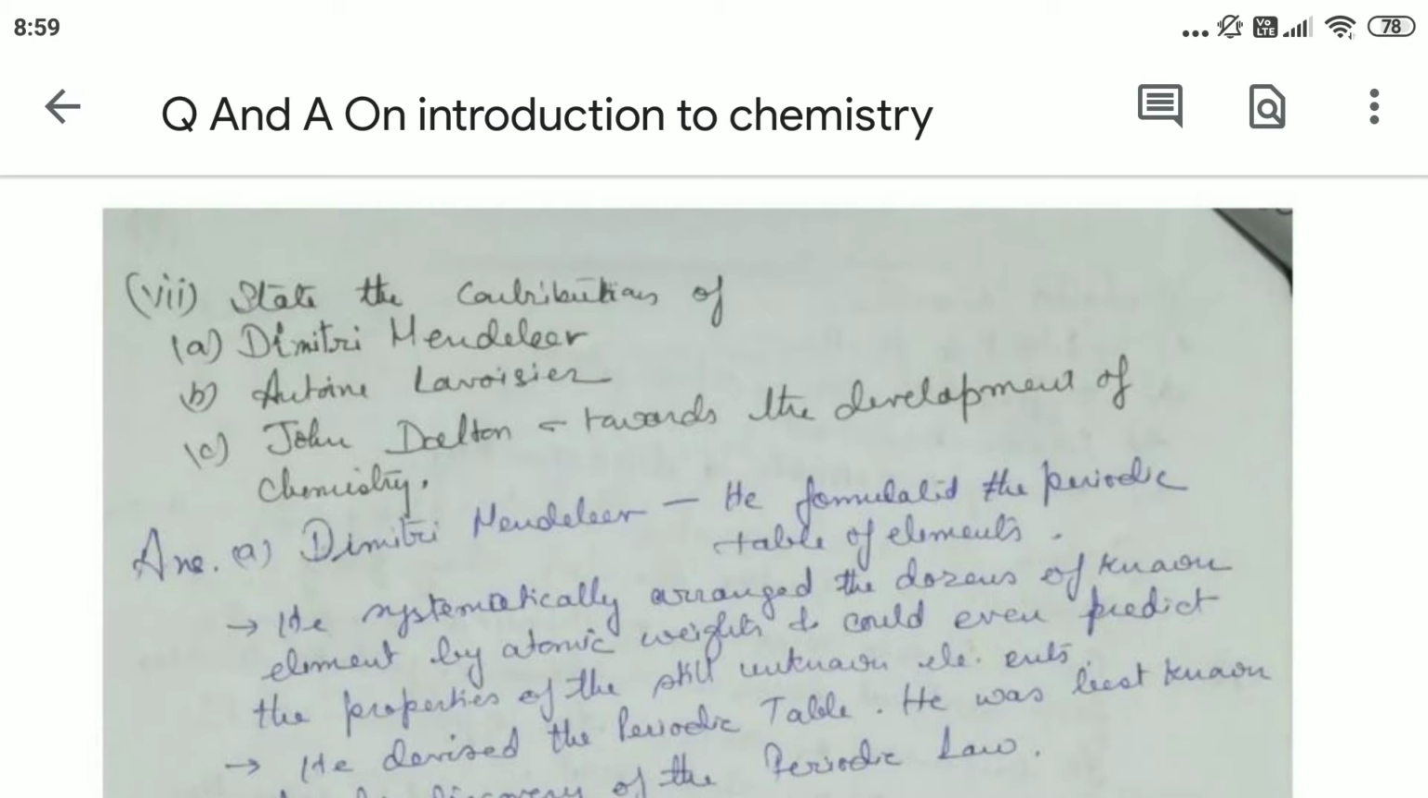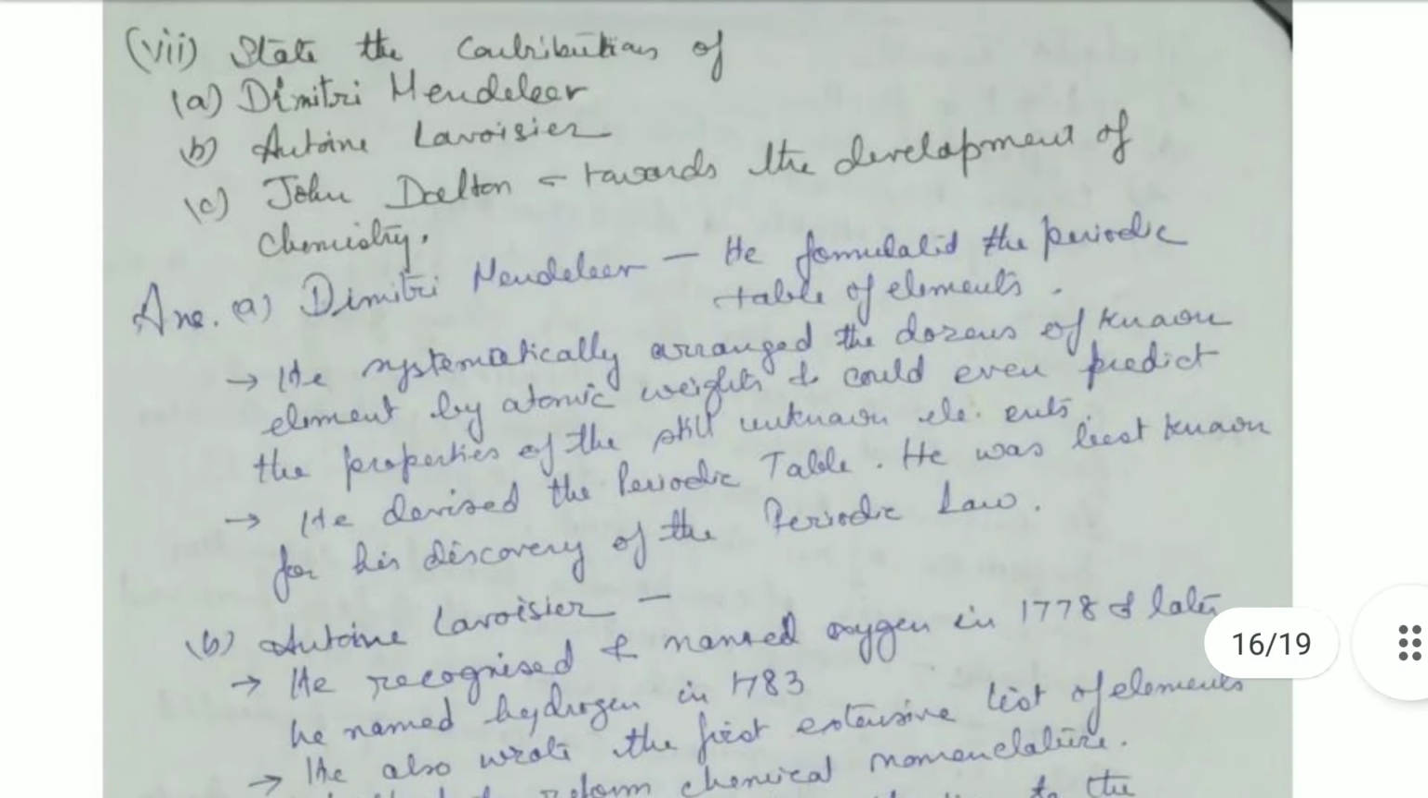First, we come to Dmitry Mendeleev. He formulated the periodic table of elements. He systematically arranged the dozens of known elements by atomic weights, and could even predict the properties of the still unknown elements. He devised the periodic table. He was best known for his discovery of the periodic law. So this is the contribution of Dmitry Mendeleev.